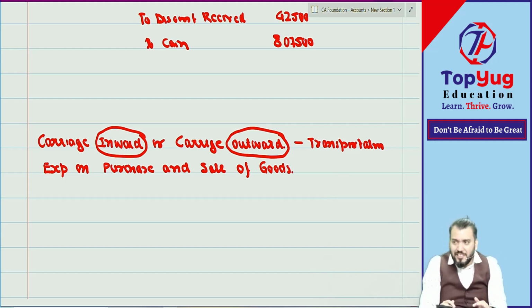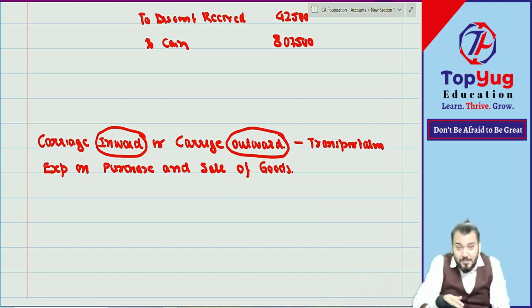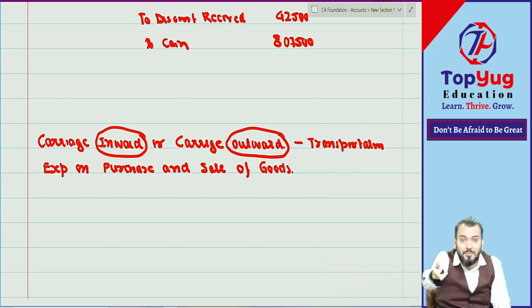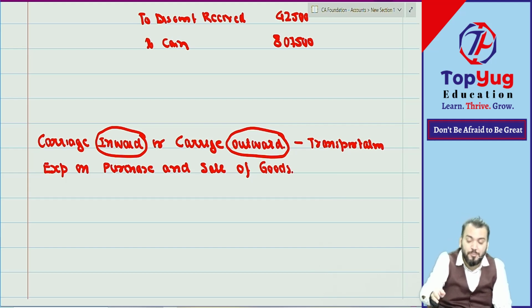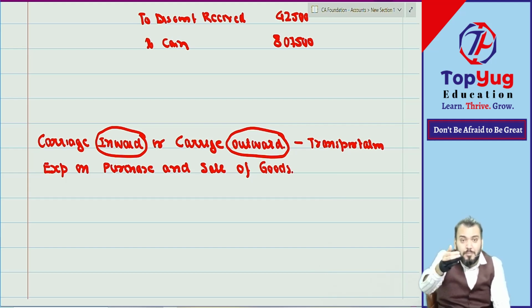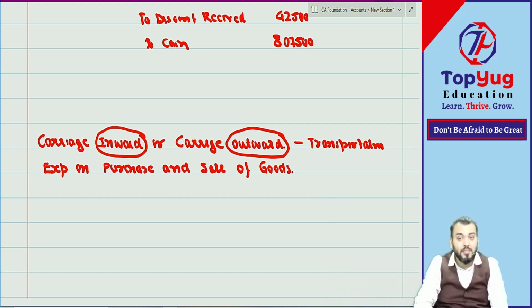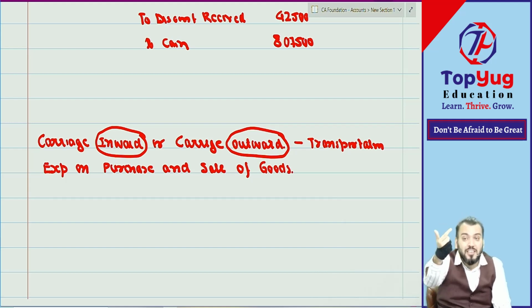And can you see when I am saying carriage inward paid? So to bring the inventory we have incurred such expenses. And when I am saying carriage outward paid, this is also expense incurred for delivering the goods to the customer. Sometimes we incur transportation expenses to bring the inventory from supplier premises to our premises, and sometimes for delivering the goods from our premises to customer premises.